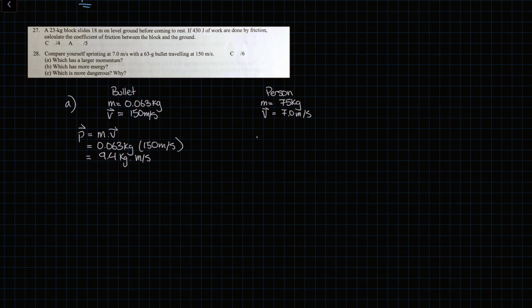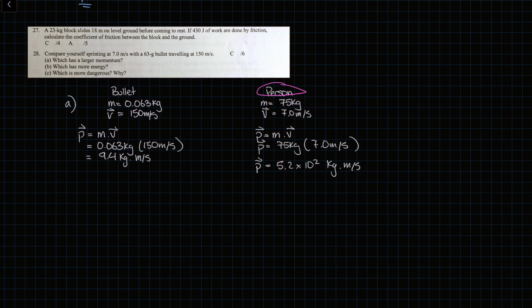Perfect. Then we also have the momentum of the person, being 75 kilograms multiplied by 7.0 meters per second. This evaluates to 5.2 times 10 to the power of 2 kilograms meters per second. So we have here that the person has more momentum than the bullet.